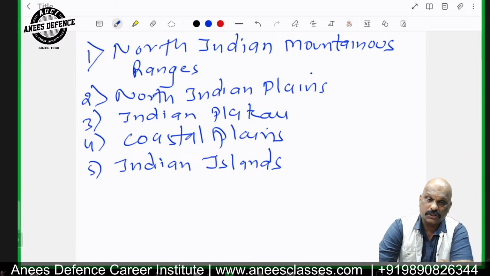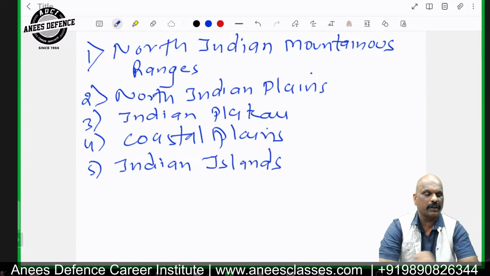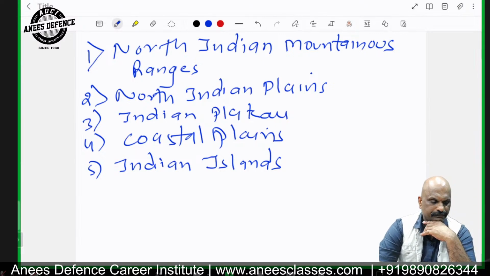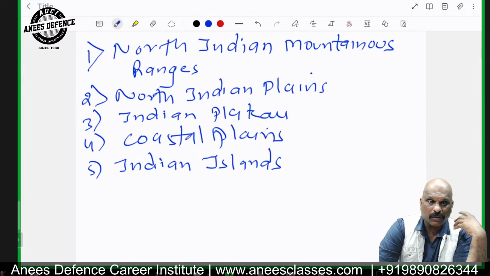Next, the Himalayan mountain ranges are sources of many great rivers, like the Brahmaputra, Indus, Ganga, Yamuna, Jhelum, Chenab, Beas, and Ravi. Then there are the rivers coming from Nepal, like the Ram Ganga, Gandaki, Ghaghara, and Gomti.